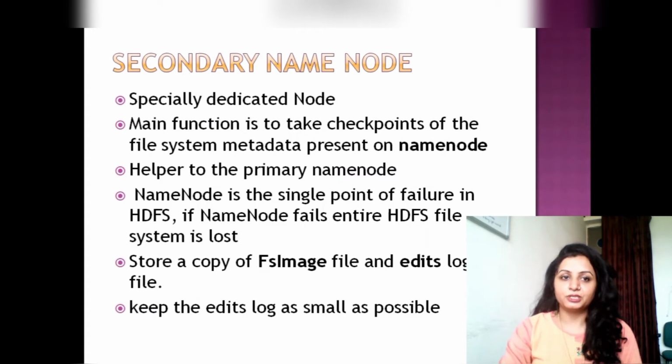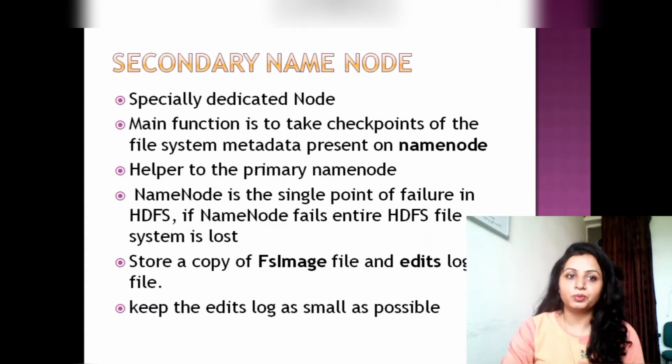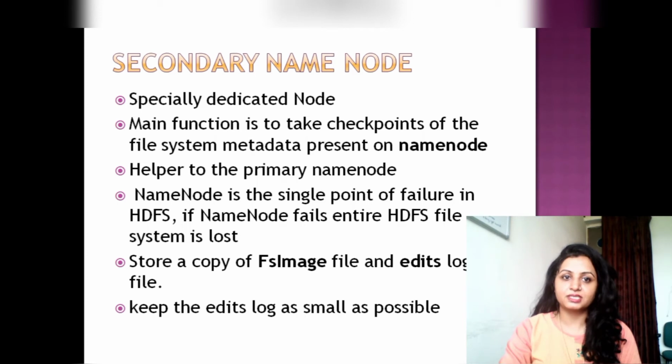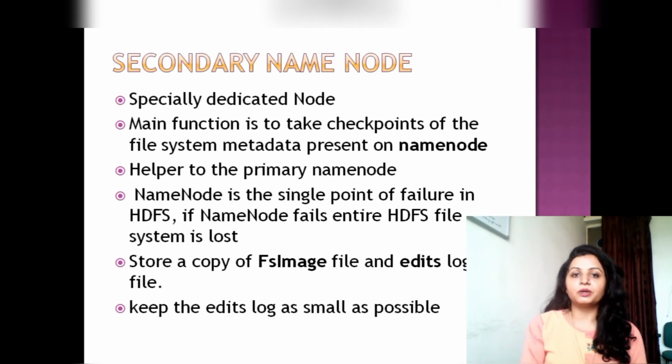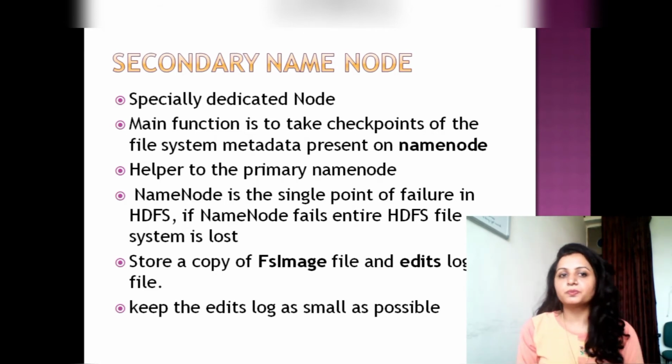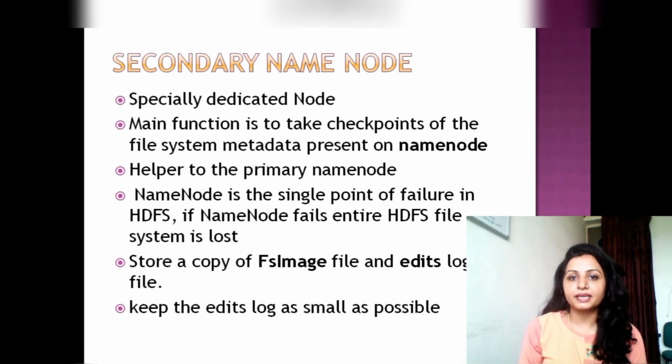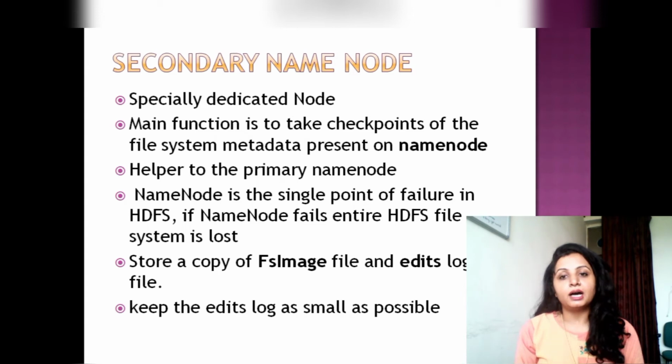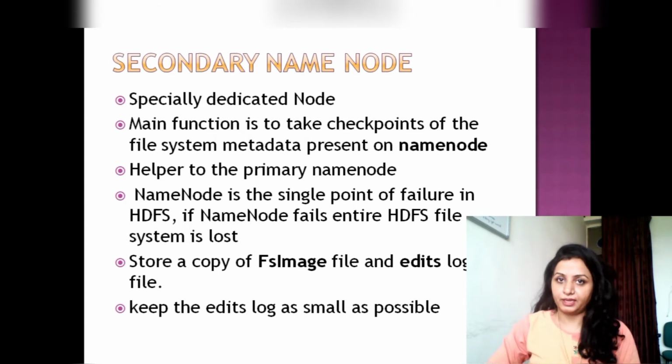The third daemon of Hadoop is the secondary name node. It is the helper node. It is a specially dedicated node, and the main function of this node is to take checkpoints of the file system metadata present on the name node. So this particular daemon, which we call the secondary name node, is useful when the name node fails.